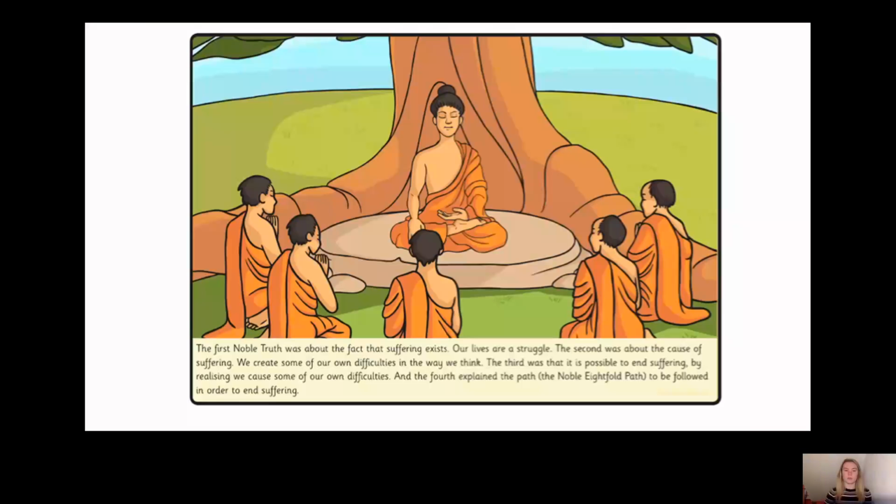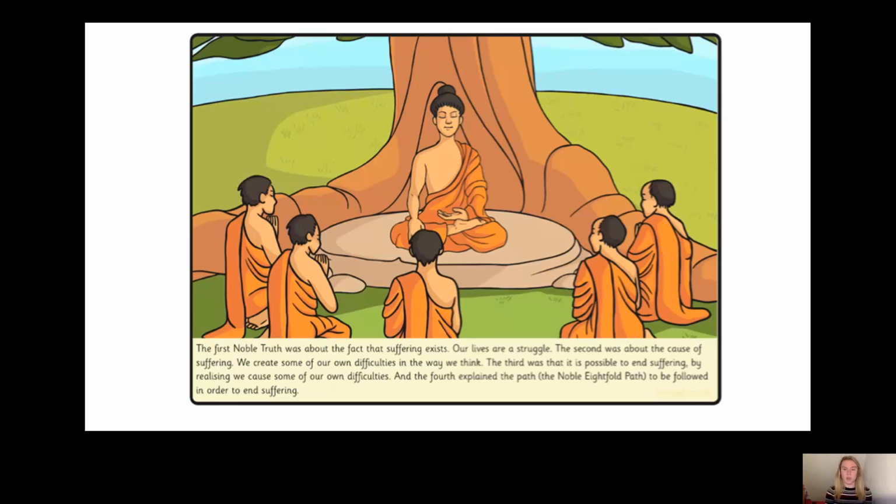So he taught them what's called the Noble Truths, and there are 4 of them. So the first noble truth was about the fact that suffering does exist. The second was about the cause of suffering, so why we suffer. And he taught people to understand that we create some of our own difficulties in the way we think.